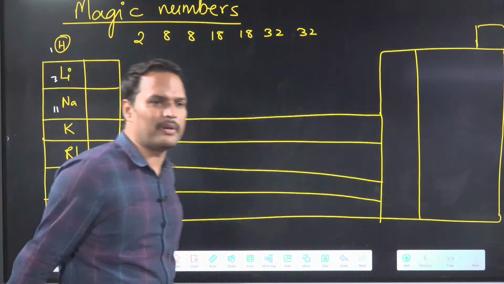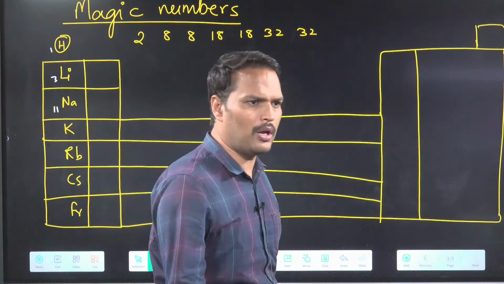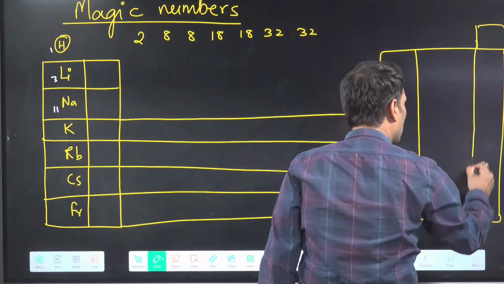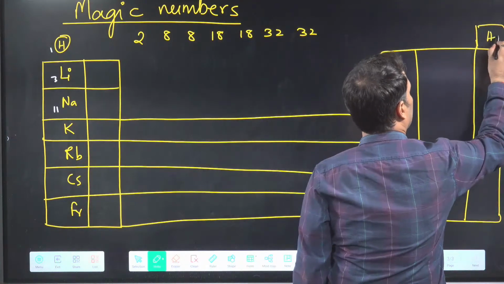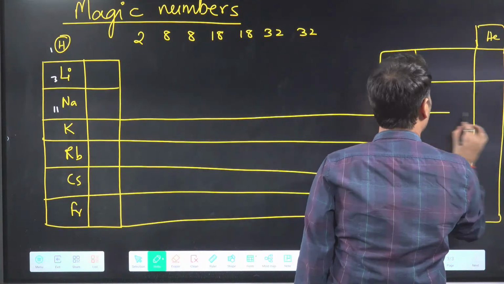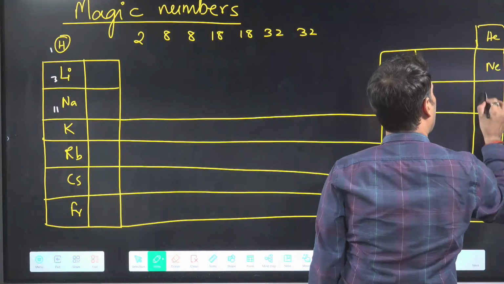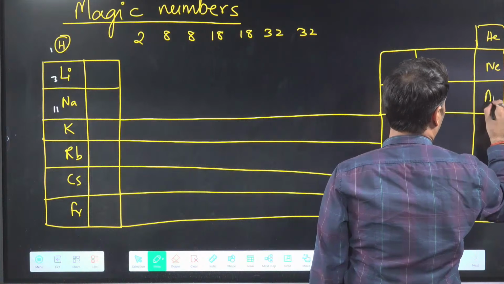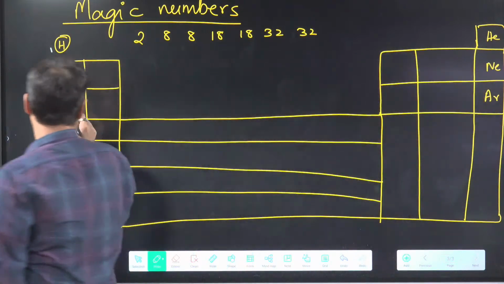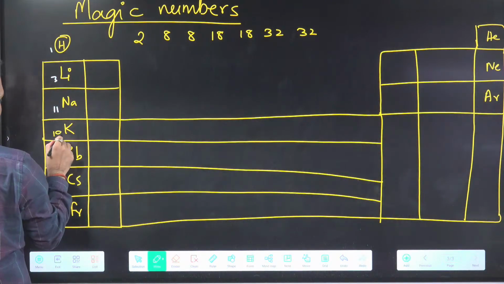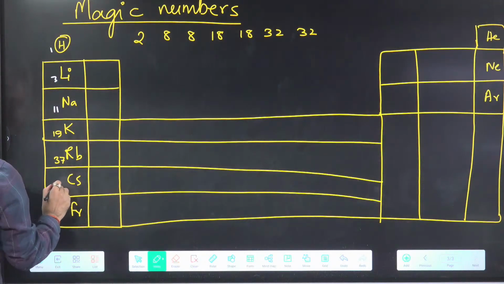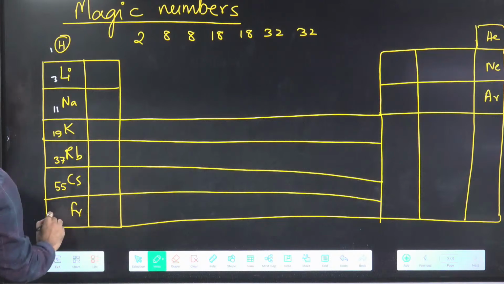Suppose you don't know the atomic number, then what will you do? No problem. Everyone remembers the atomic number of noble gases. So you will just add 1 to helium, neon, argon. Neon 10 plus 1, then 18 plus 1, 19, 36 plus 1, 37, 54 plus 1, 55, then 86 plus 1, 87. Done.